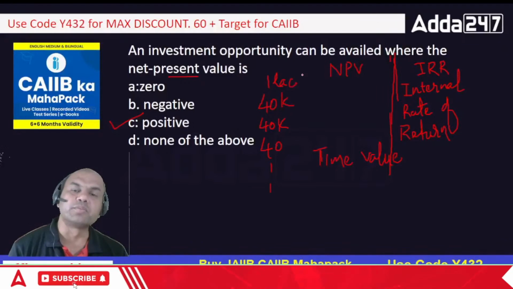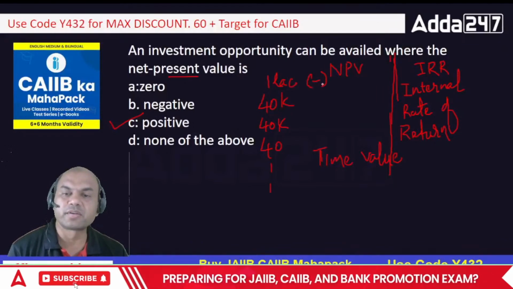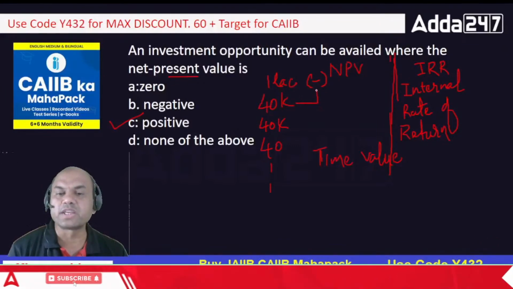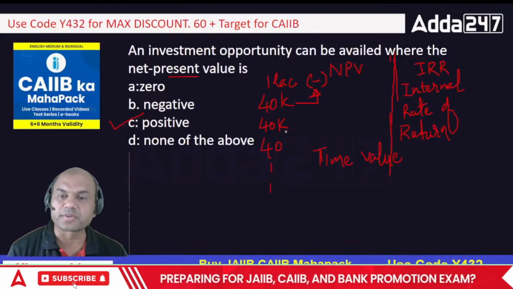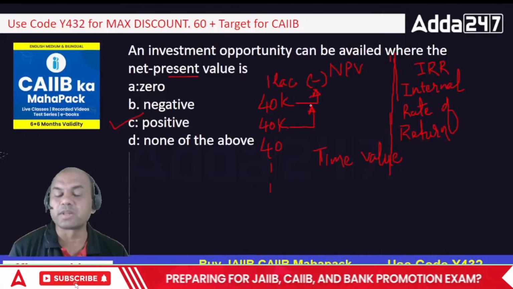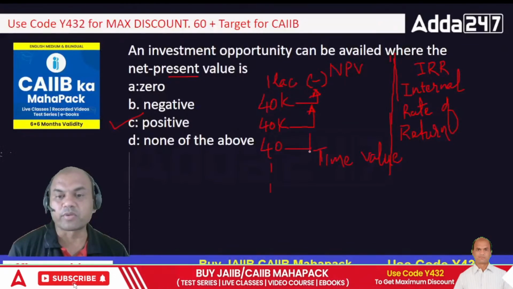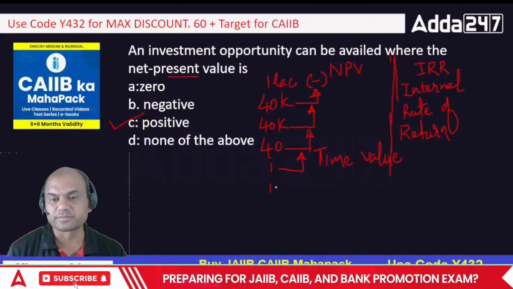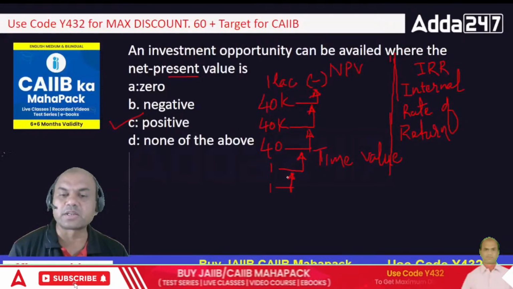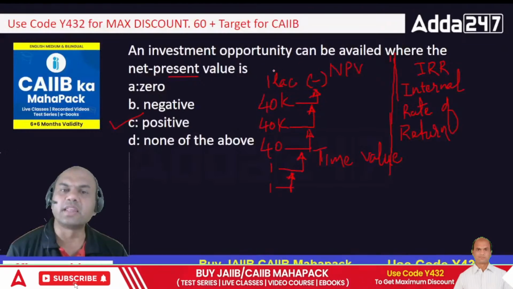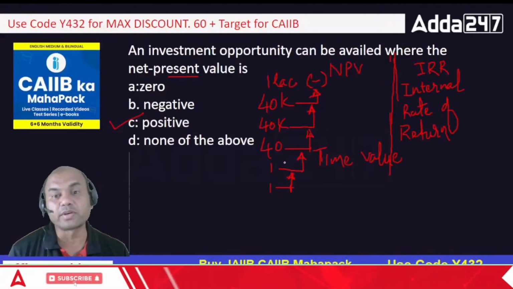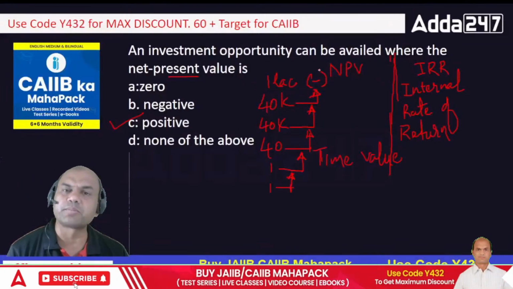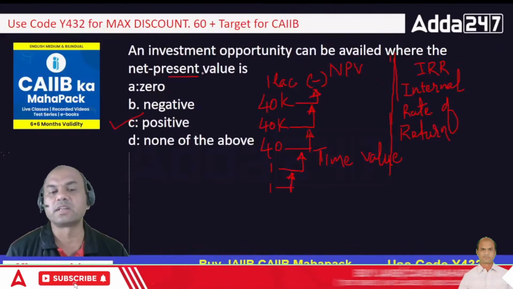So what will I do? This 1 lakh is minus for me and these are plus for me. I will find the present value of each of these future incomes. The present value formula you all know. We will use that formula and find the present value for all the 5 years. If that present value is higher than 1 lakh, then I am in profit, otherwise I am in loss. So NPV calculation is required as a basic parameter for investing in any project.